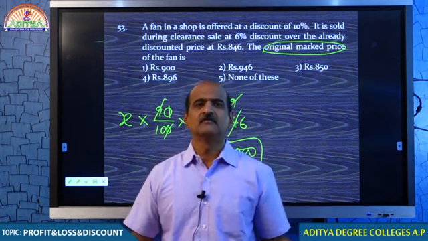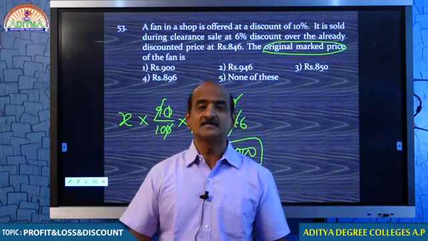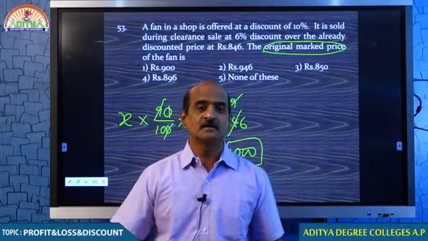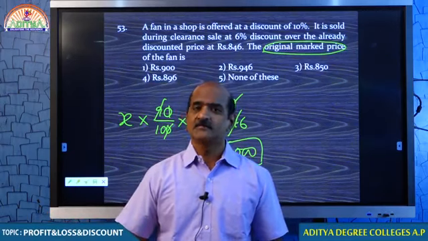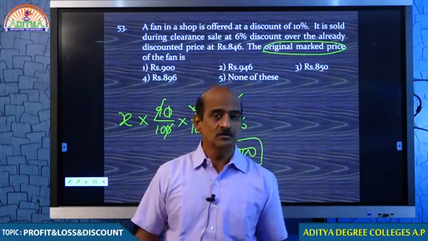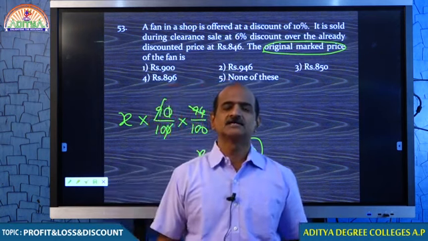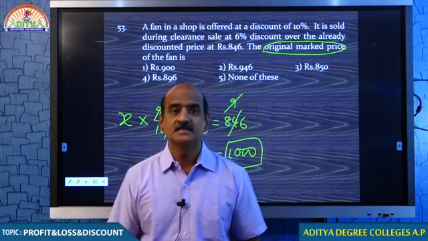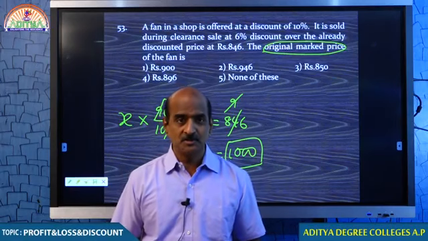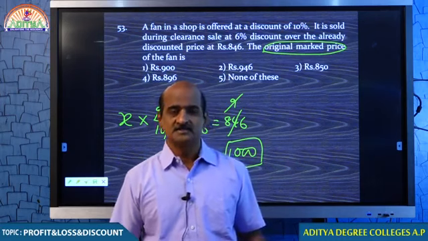By tomorrow we will complete aptitude, profit and loss. Next week we will be discussing reasoning. Reasoning is relatively easy, you know. Next week we completely concentrate on reasoning, and tomorrow we are going to conclude profit and loss. Students, please take a break for 5 minutes and we come back. We discuss yesterday's paper. Yesterday you took the paper, no? I selected some of the questions from that, and today we will be discussing those questions.